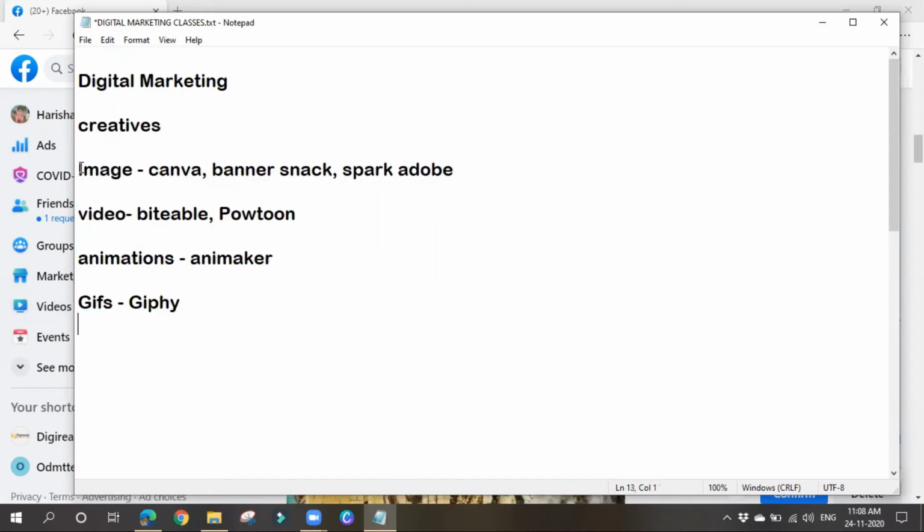So let's start with image. I'll show you how to make better images with the help of Canva. You people try with these things. In case of video, I'll show you how to make a video with Biteable. Among all these things, I prefer Canva. We can also make videos in Canva. In Biteable also, I'll show how to create a video. In Animaker also, I'll show how to create animations, and then Giphy. So let's start with Canva.